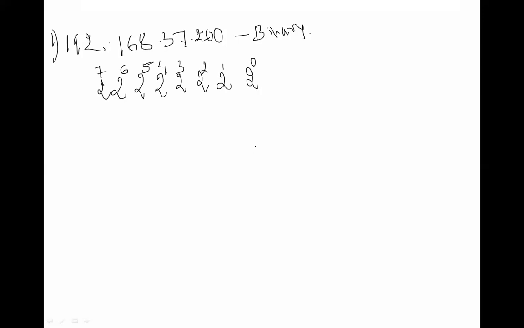Remember this. Total how many bits? Total 8 bits. We are going to use this for 4 octets. 0, 1, 2, 3, 4, 5, 6, 7. It becomes 8 bits. What is the value of 2 raised to 0? Fast.